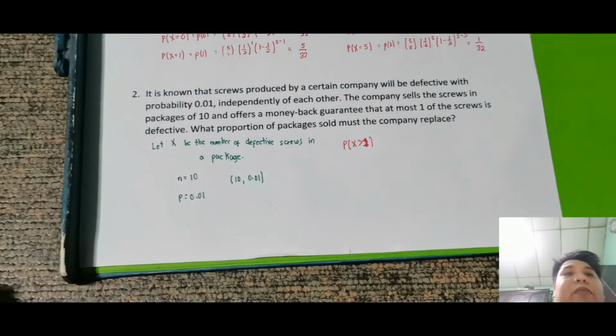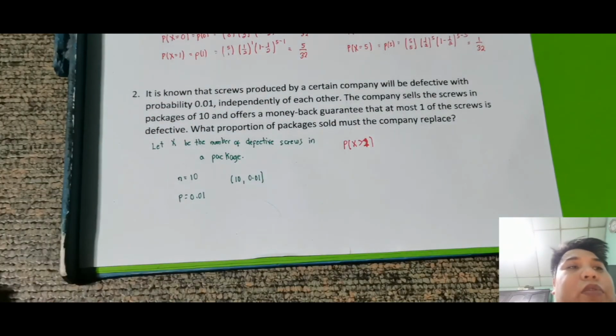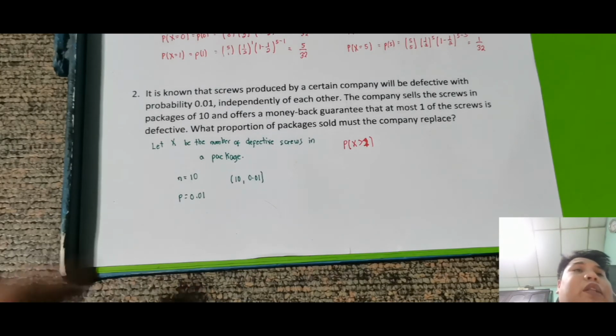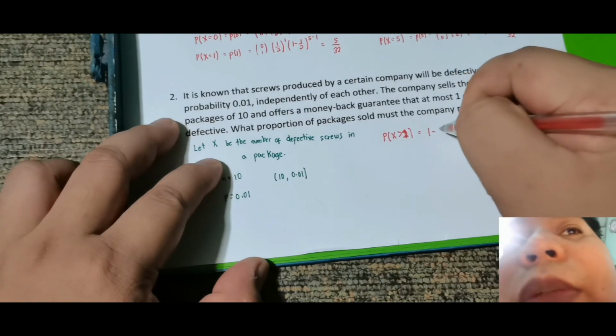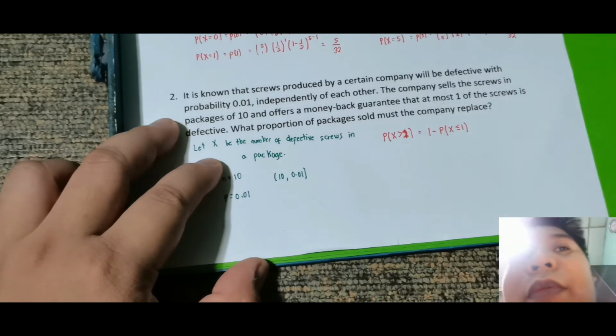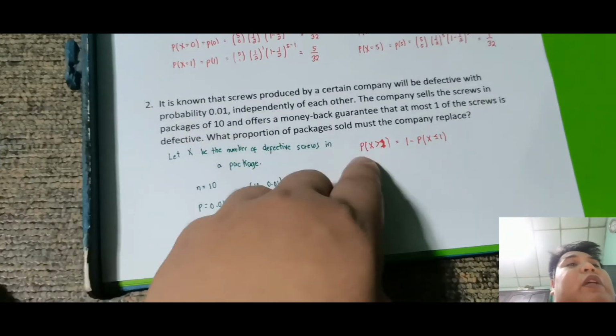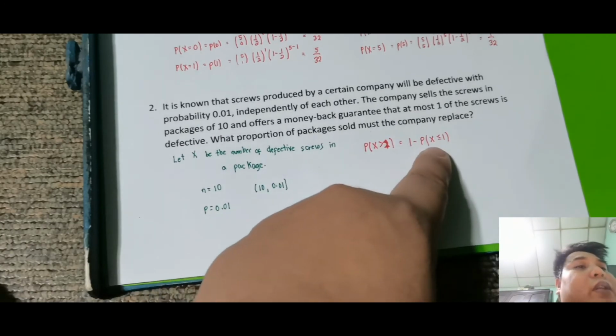So ngayon, ito yung magiging problema. So sir, ang gagawin po natin, isa-solve po natin si probability at x is equal to 2, 3, 4, 5, 6, 7, 8, up to 10. So ang dami nun, start kasi tayo sa 2, so that is 8 terms. Okay, so instead na ganun gawin natin, what if i-complement natin yan? So note na this is just equal sa 1 minus probability of x less than or equal to 1. Tama. So instead na isolve ko yung ganyang kahaba, solve ko na lang ganito, mas konti pa.